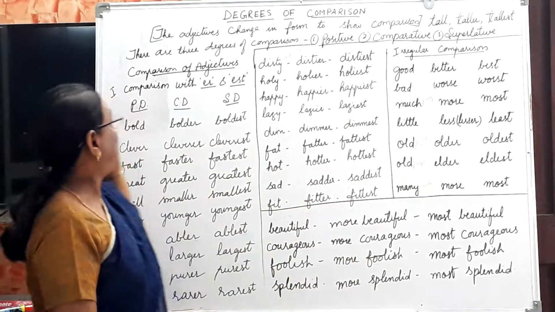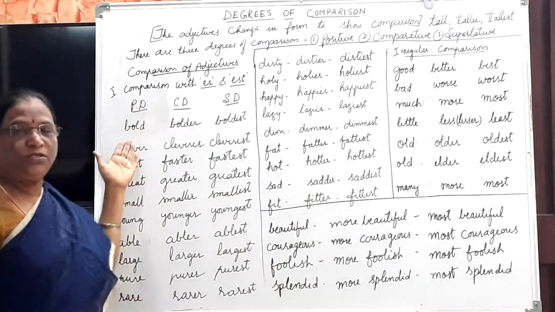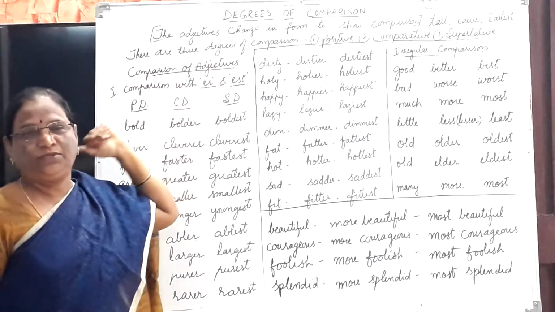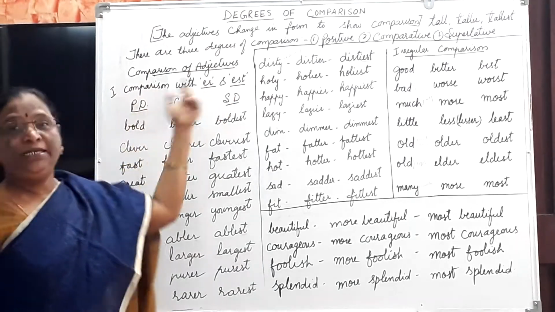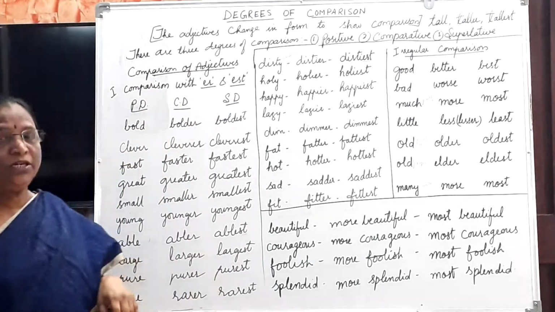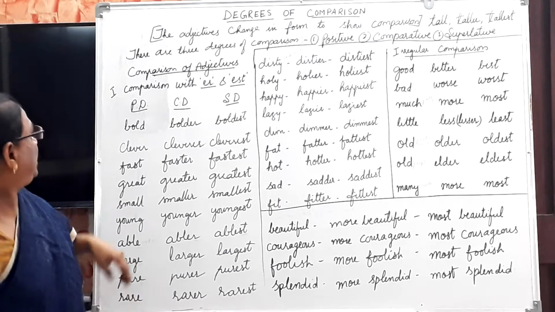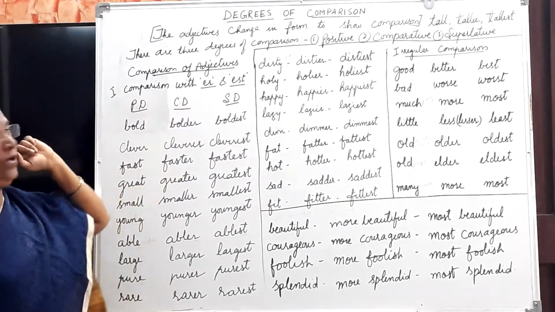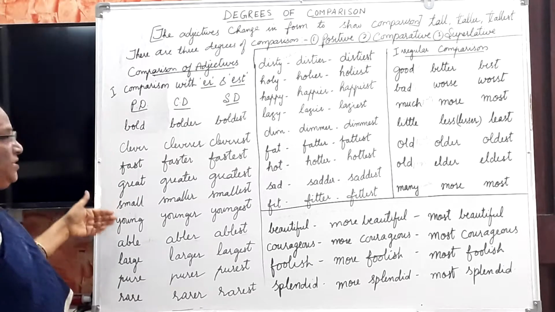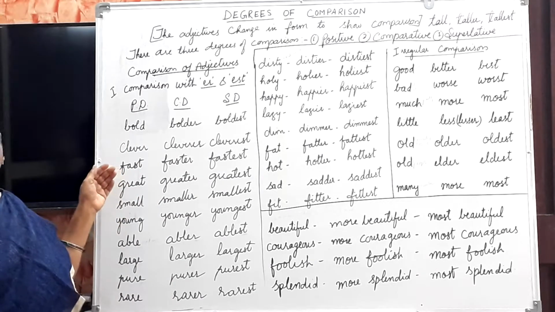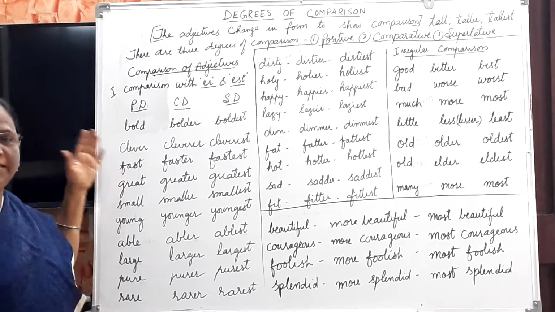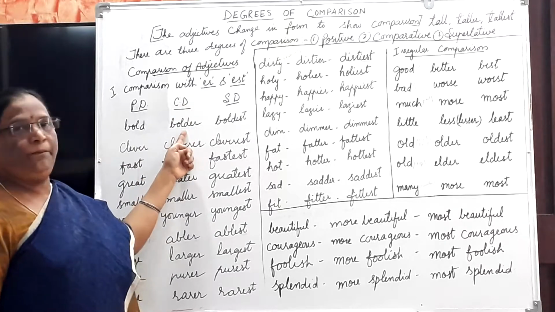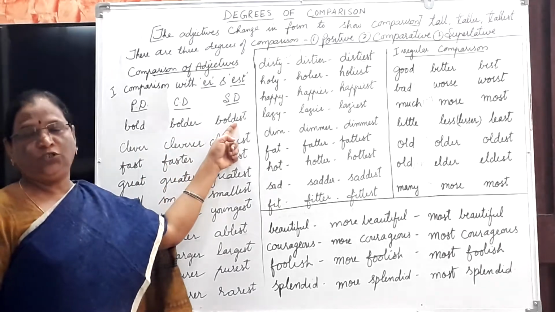Most of the positive adjectives take ER or EST. They have their own rule. Let us see the comparison with ER and EST. The adjectives which have one syllable, sometimes two, take ER in the comparative and EST in the superlative degree.